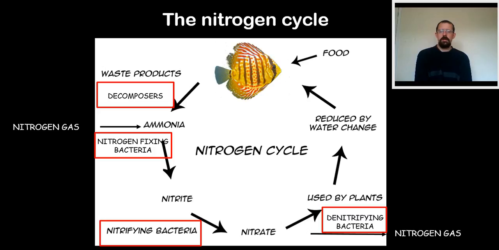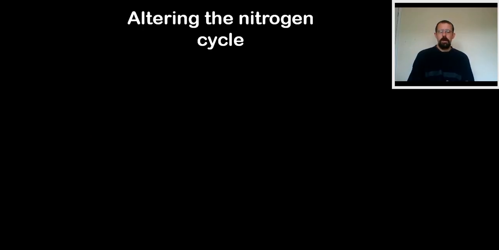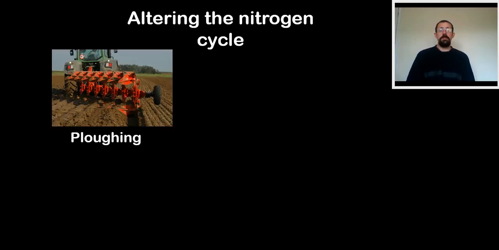Obviously in gardening and agriculture, when we're growing plants, we want fewer of the denitrifying bacteria to keep nitrates in the soil for the plants, and that will promote growth. We want more of the nitrogen fixing bacteria. So how can we go about altering the nitrogen cycle to make it better for our plants? Well, firstly, plough in. Nitrogen fixing bacteria love oxygen. They need what we call aerobic conditions. So ploughing and breaking up the soil makes sure oxygen gets to them, and so it promotes the nitrogen fixing bacteria. We get more ammonia, and that will eventually lead to more nitrates for the plants.